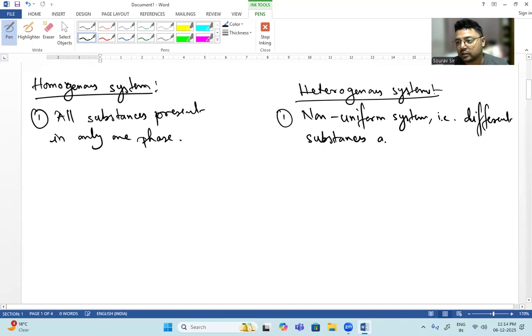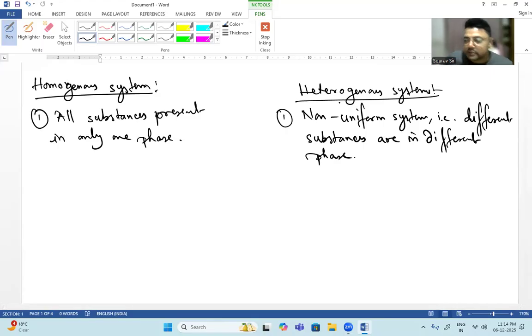Different substances are in different phases, or more than one phase is present. We can also say that more than one phase of substances is present. So this is how we can distinguish between a homogeneous system and a heterogeneous system.